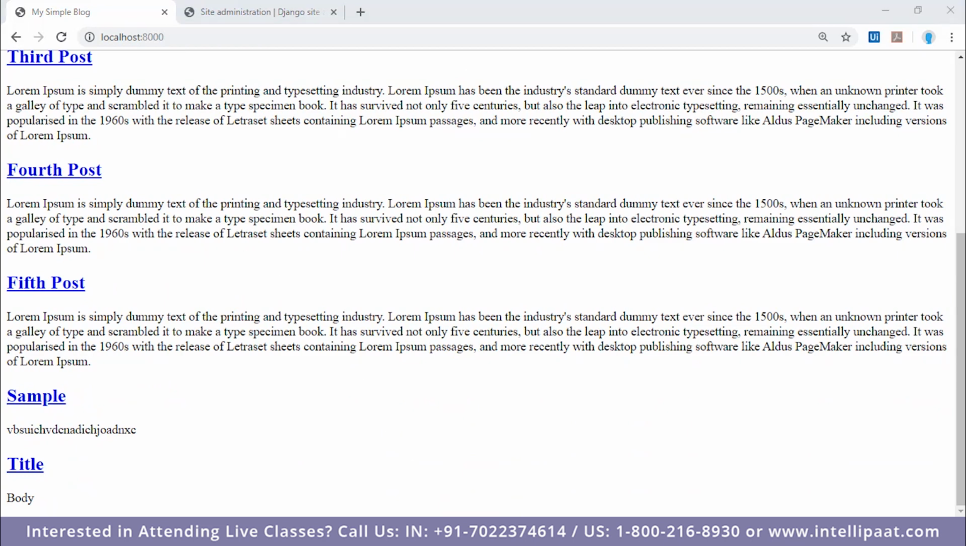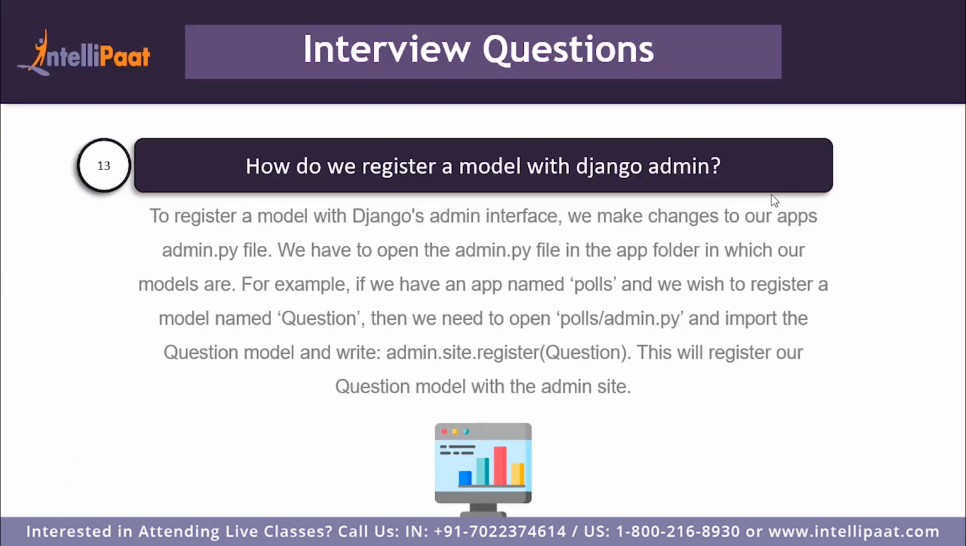So let's move on to the next question. How do we register a model with the Django admin? To register a model with the Django admin, we need to make some changes to our application's admin.py file. This file is automatically generated by Django, so we don't have to create it ourselves, although we do have to make some changes in it to register our model with the admin, which will make the admin interface aware of the model that we wish for it to use.